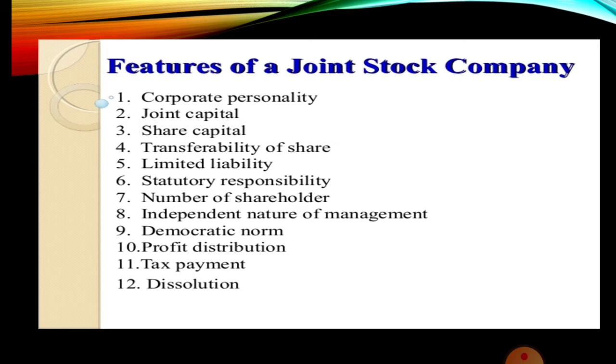Everything is separate, and it is capable of owning property, incurring debt and borrowing money, employing people, having a bank account, entering into contracts, and suing and being sued separately.